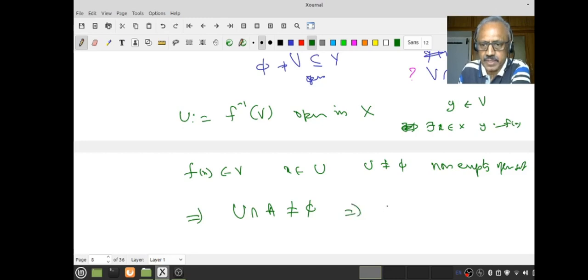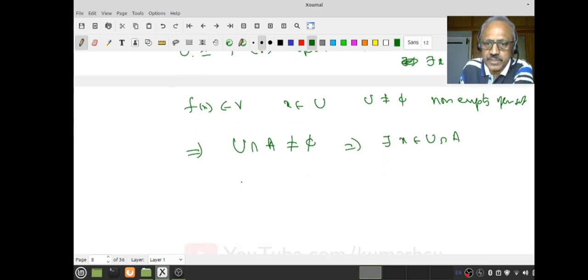This implies there exists an x in u intersection A. That means in particular x belongs to u and x belongs to A. And what does it mean to say x belongs to u?